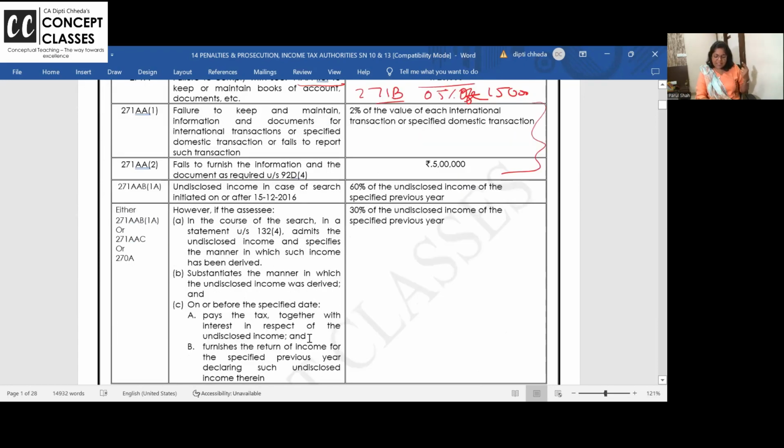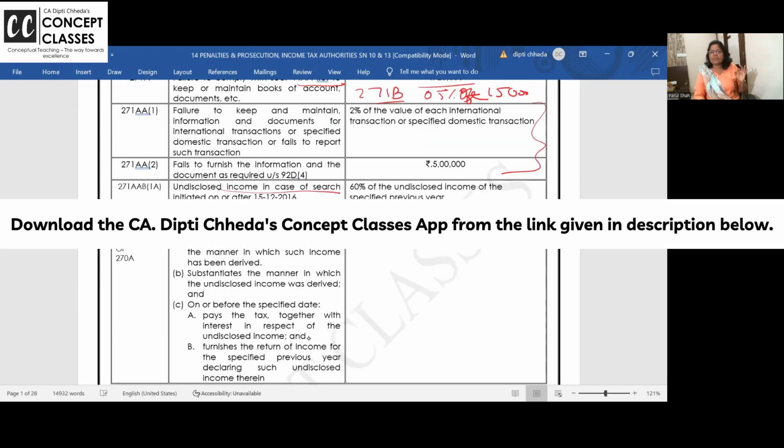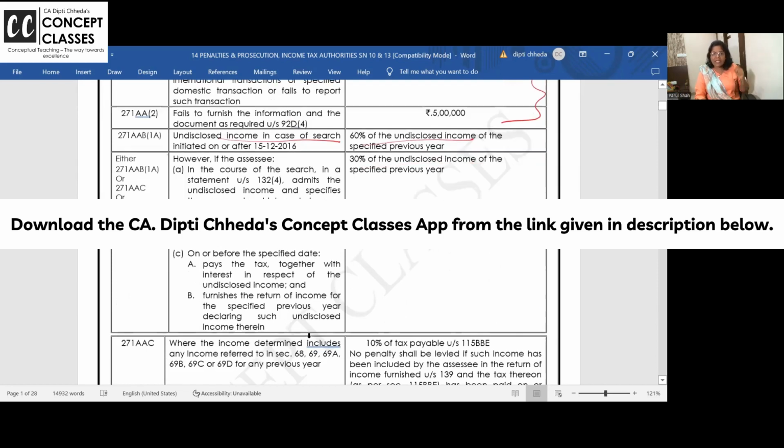Other than this, if there is a raid and undisclosed income is caught, 60% is the penalty. In undisclosed income, if the assessee cooperates and discloses how he has earned it, he's ready to show everything, he's ready to pay the tax, he's filing the return along with the undisclosed income, then instead of 60%, 30% of the undisclosed income will be your penalty. Okay?